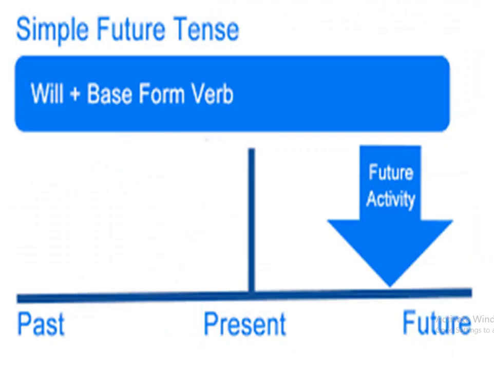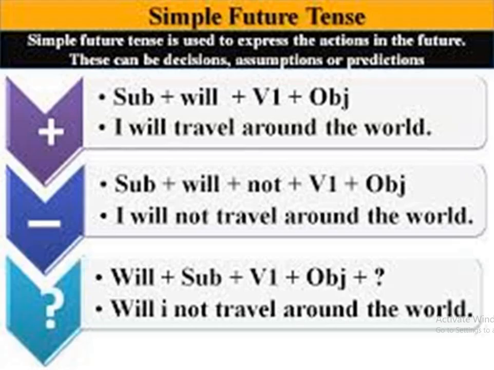The next is the syntax in which we use the simple future tense. The simple future tense has will plus the base form of the verb, apart from the subject and object. So what exactly does simple future tense have? Subject plus will plus base form of the verb. Like you can see here, the syntax of the simple future tense in positive, negative and interrogative sentences.